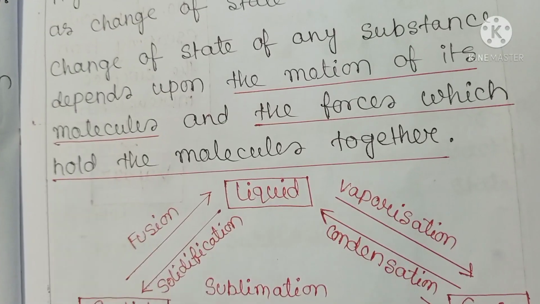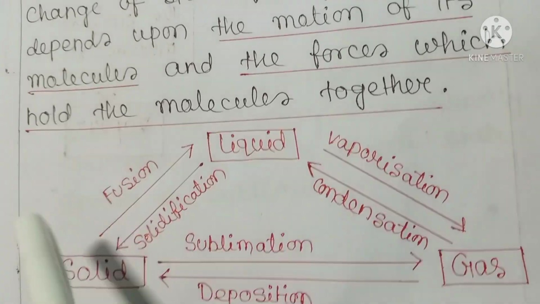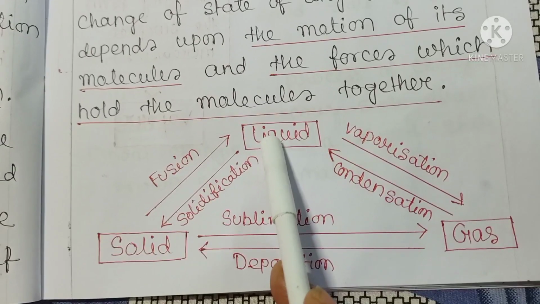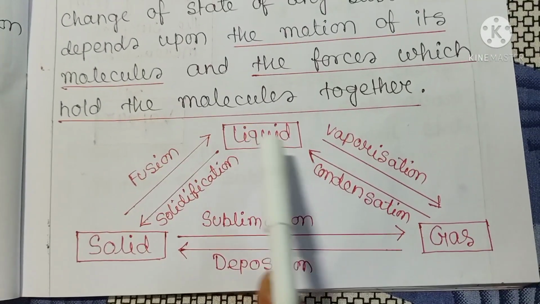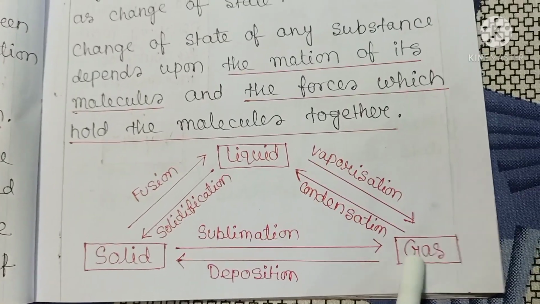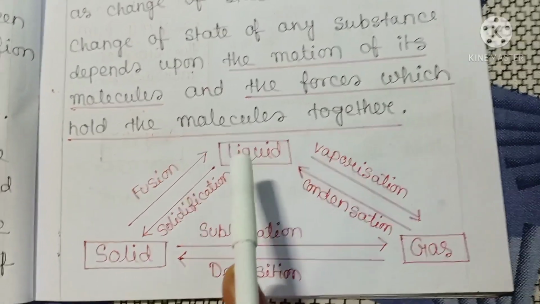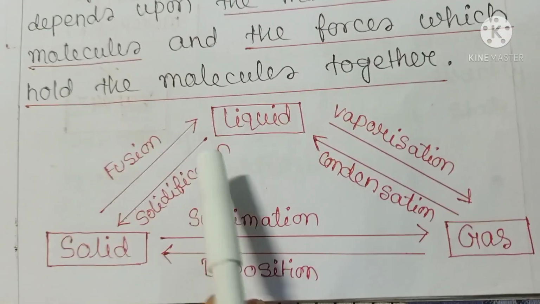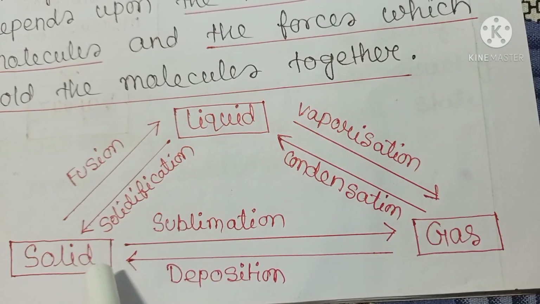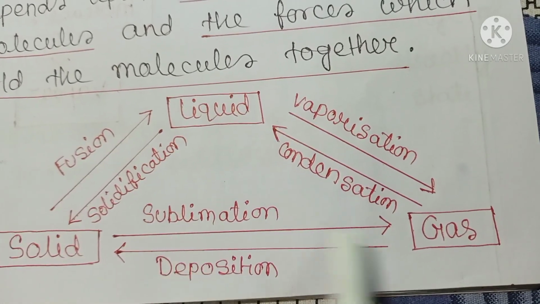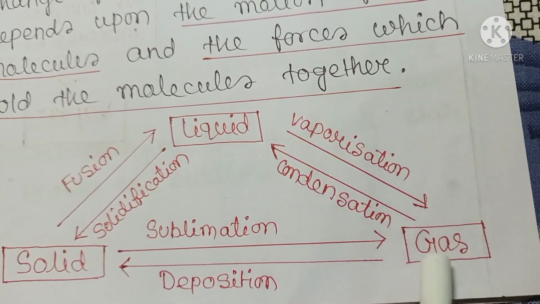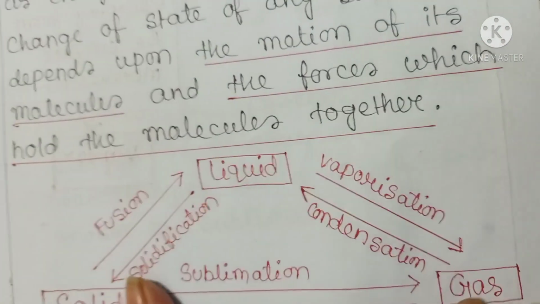See, when a solid is heated, fusion takes place and solid changes to liquid. And on further heating, vaporization takes place and liquid changes to gas. And when condensation takes place, gas changes to liquid, and when solidification takes place, then liquid changes to solid. And on sublimation process, solid directly changes to gaseous state.